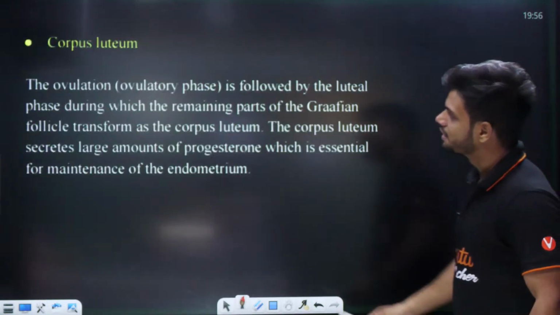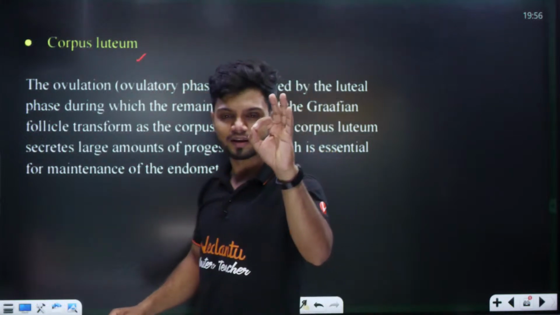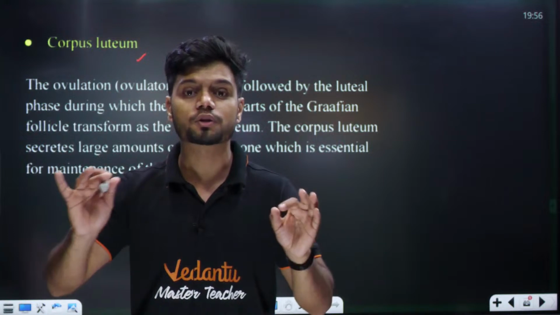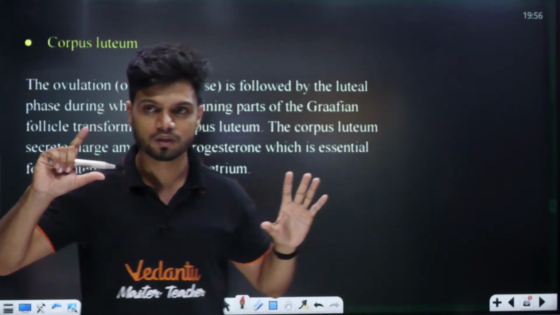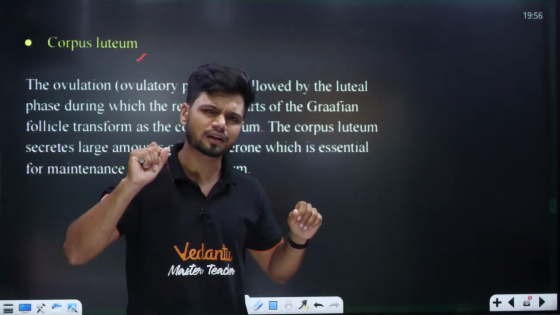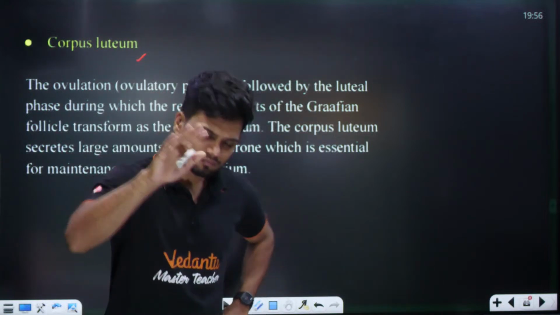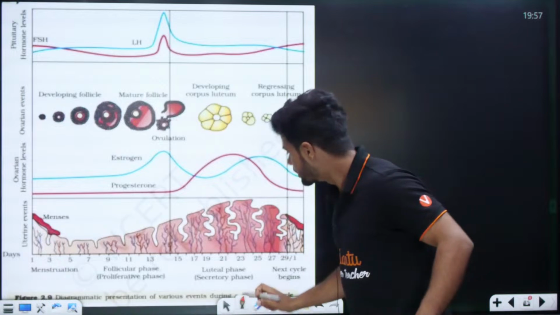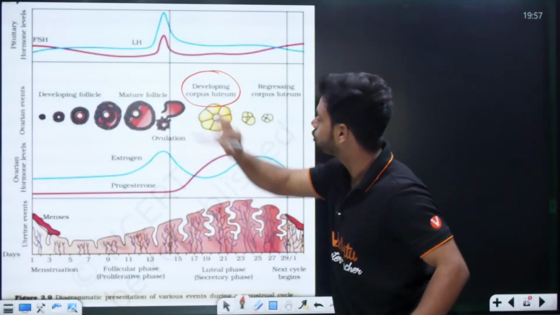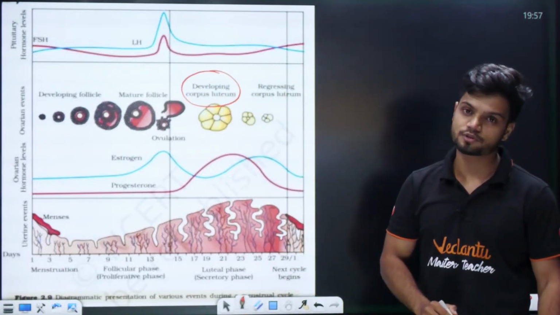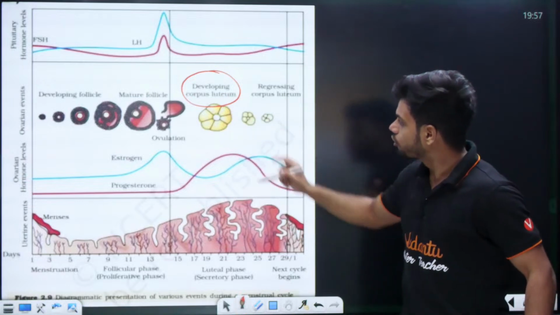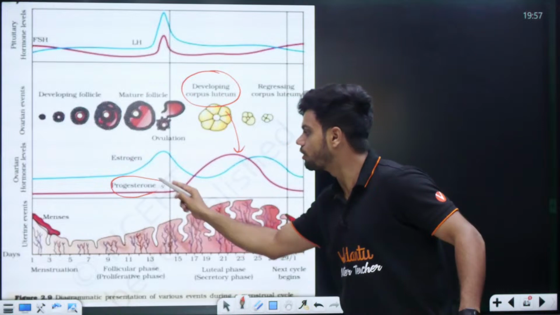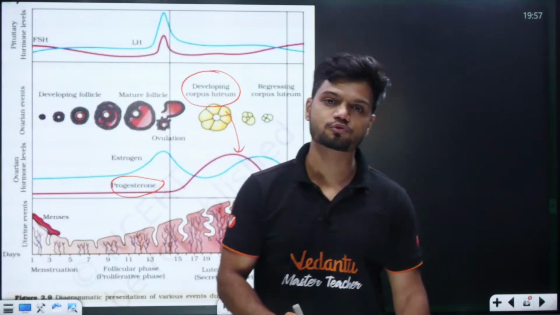Now the next thing is called the corpus luteum. Very simple. What is the main function? The main function is to produce progesterone. Have you seen the corpus luteum diagram? In the menstrual cycle diagram, right here, you can see the developing corpus luteum. It produces increased levels of progesterone. That is the main function of the corpus luteum.